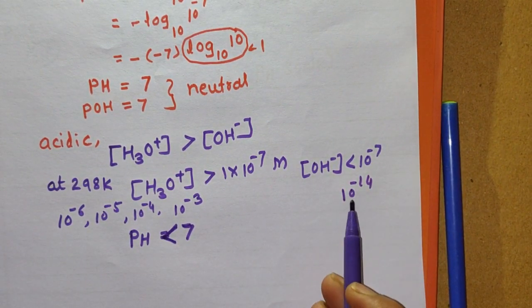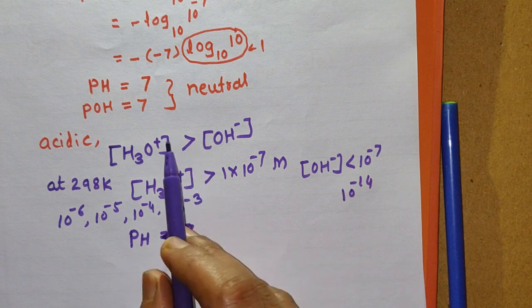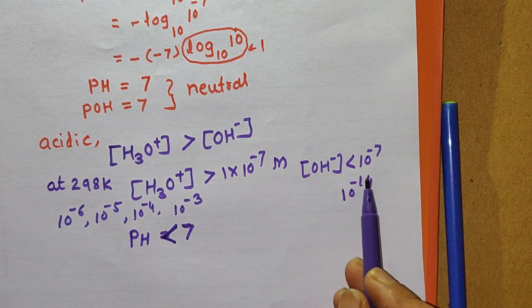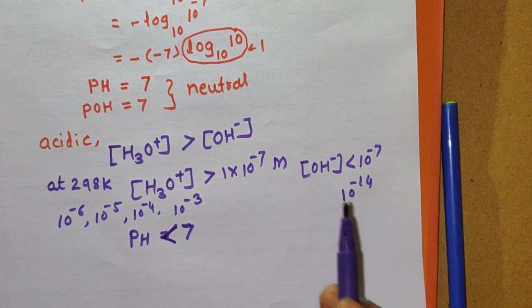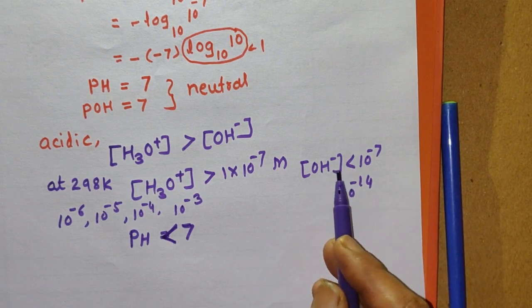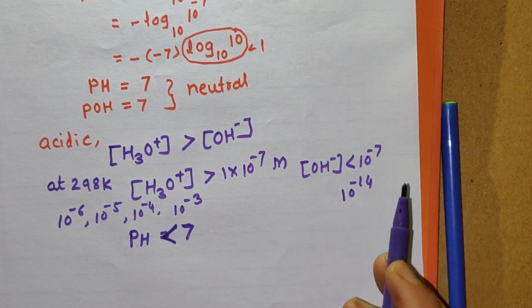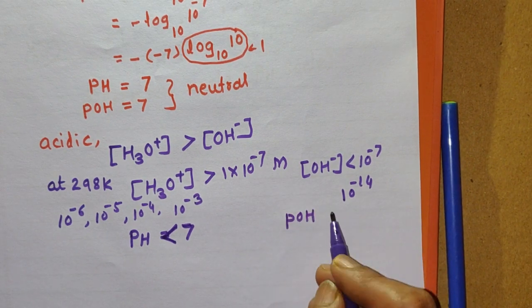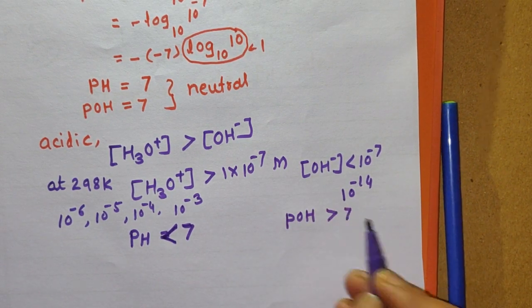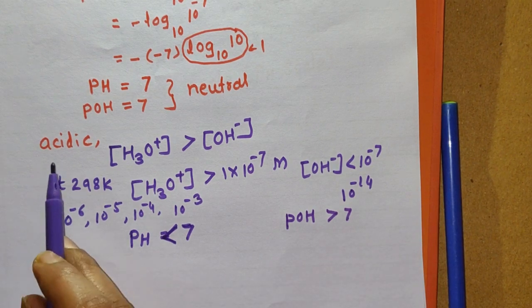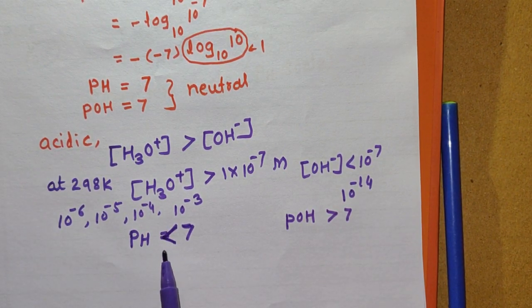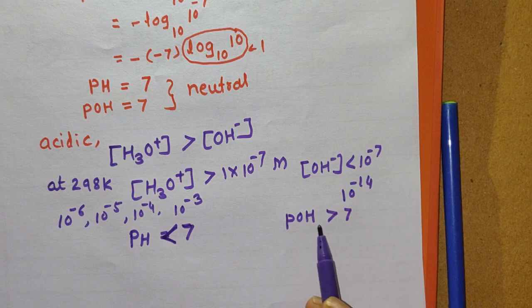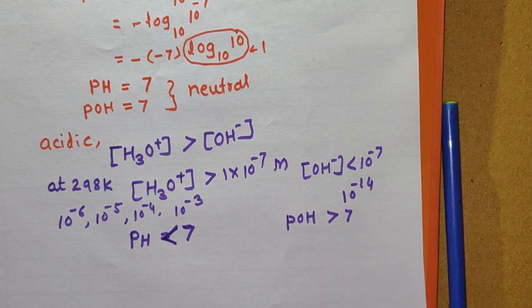Why? Because the product of the concentration of H3O+ and the concentration of OH- must be 10 raised to minus 14, and so the concentration of OH- is less than 10 raised to minus 7. Like this, pOH of the solution will be greater than 7. And remember, for acidic solution pH is less than 7 and pOH is greater than 7.